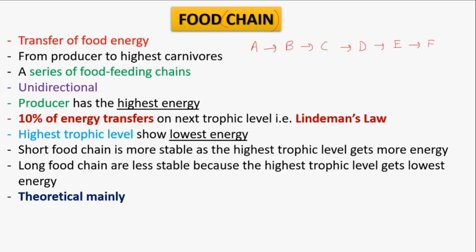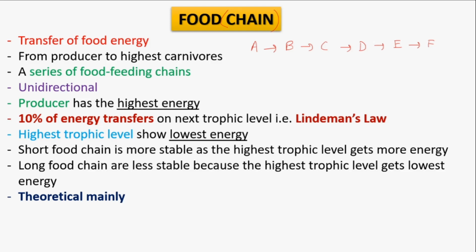It starts from the producer and ends at the highest carnivore, and transfer of food energy occurs in the food chain. It is a unidirectional way.